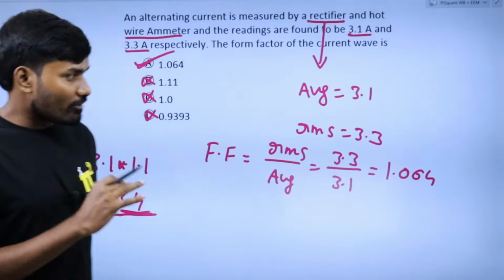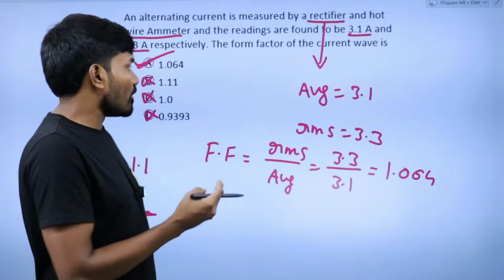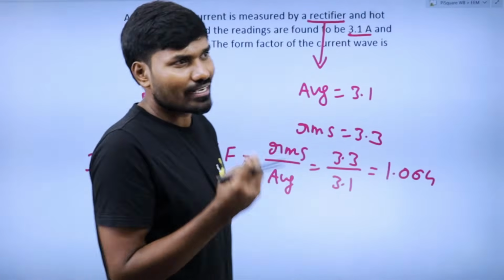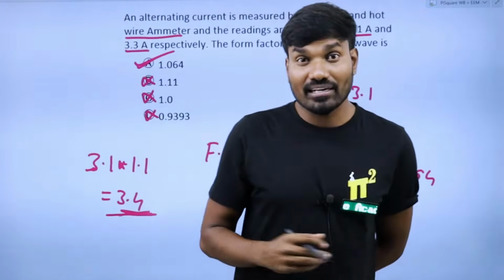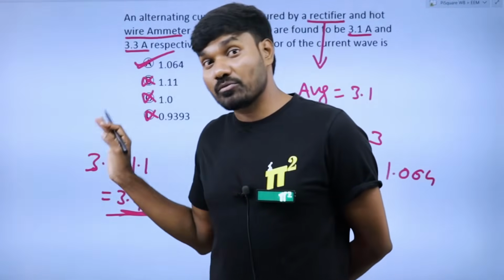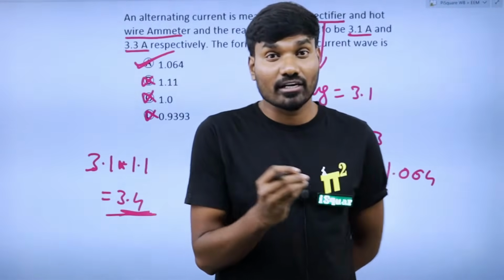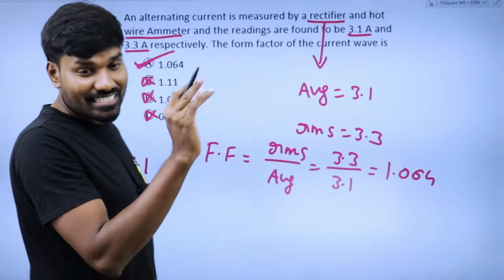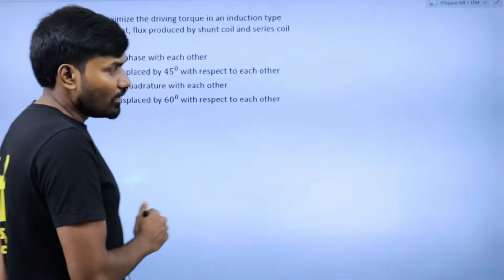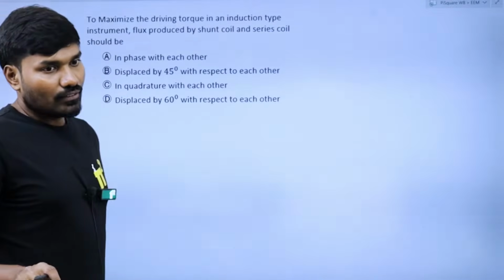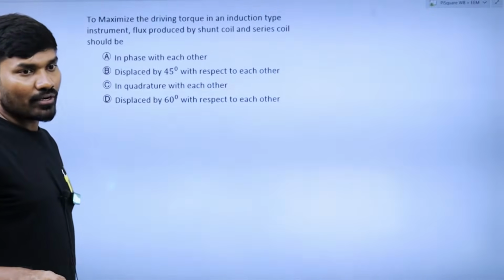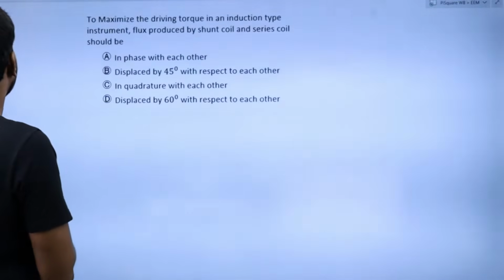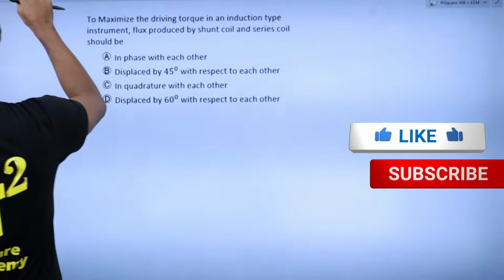These kinds of approximations with the options: if it's a fill in the blank, obviously you don't have any other choice except doing the math, but here an MCQ is there. So you have an option to figure it out by using the options, get the answer smartly, and save time. I hope you got the point. Are you understanding what I'm trying to say? How to save time, how to quickly solve the questions. I hope you are getting it. Fine, good.